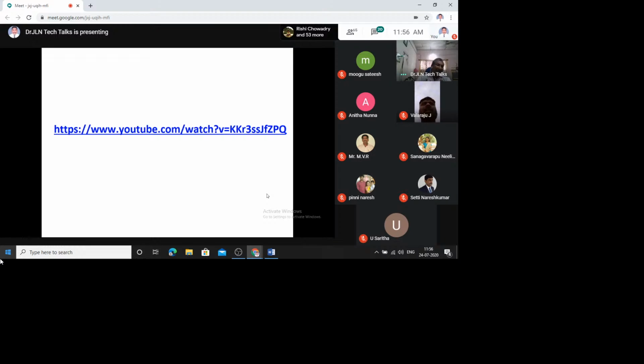But for the time being, I'm selecting display capture. That means whatever is there on the screen, it will display to us. You just select display capture and click OK. Now the moment you do it like this, you can click OK. Now I'm going to show my presentation on this. Just observe it.